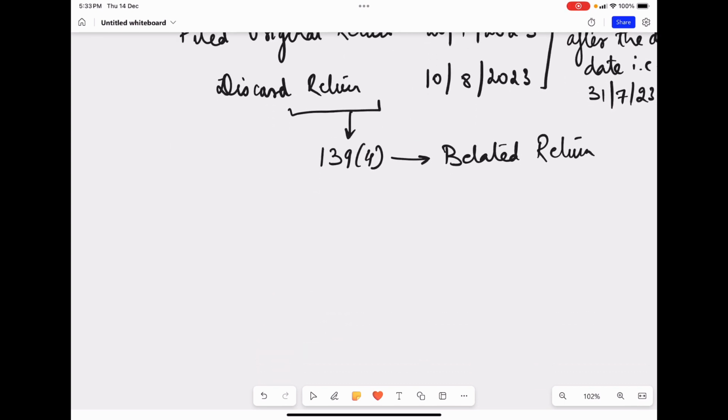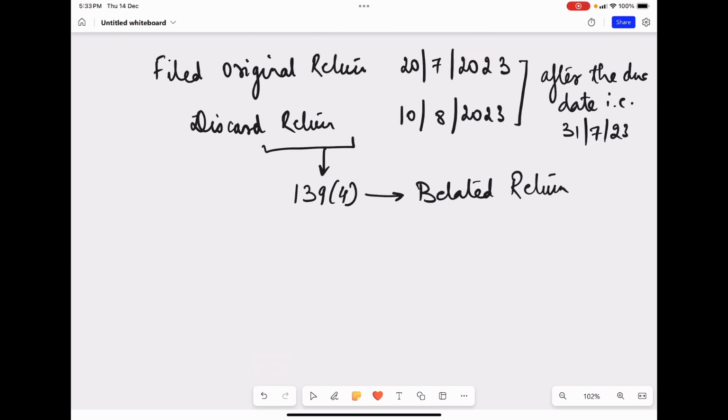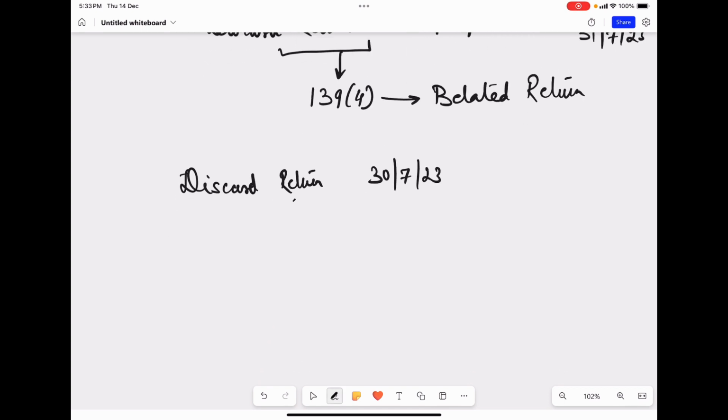However, if I have filed my original return on 20th July, and I discard my return and file a new return on 30th July 2023, that is before the due date, then this return will be treated as filed under 139 subsection 1, that is, it will be treated as an original ITR only. This feature is going to be really beneficial to the taxpayers.